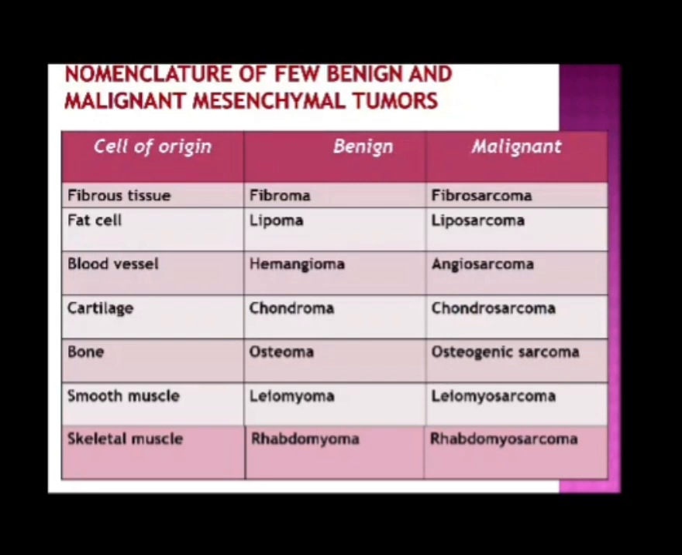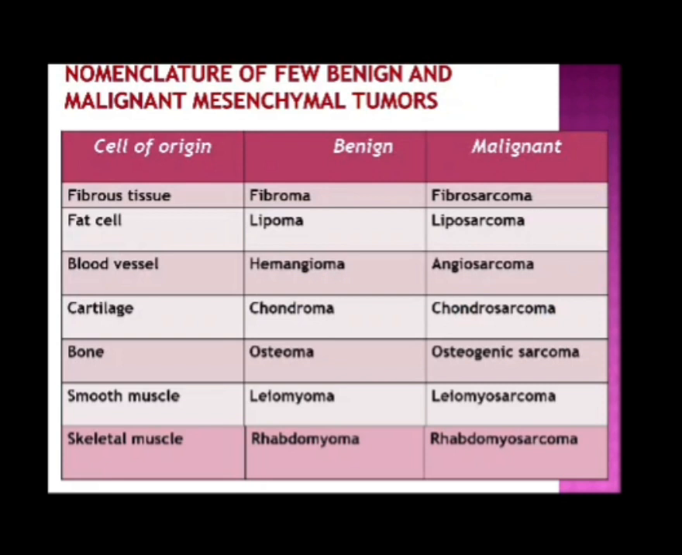Next, see nomenclature of a few benign and malignant mesenchymal tumors. Here we can divide them by cell of origin, benign and malignant. If the tumor is derived from fibrous tissue, then if it is benign, it's called fibroma, and in case of malignant, fibrosarcoma. Then fat cell, lipoma, malignant liposarcoma. Blood vessel, the benign form is called hemangioma and the malignant form is called angiosarcoma.